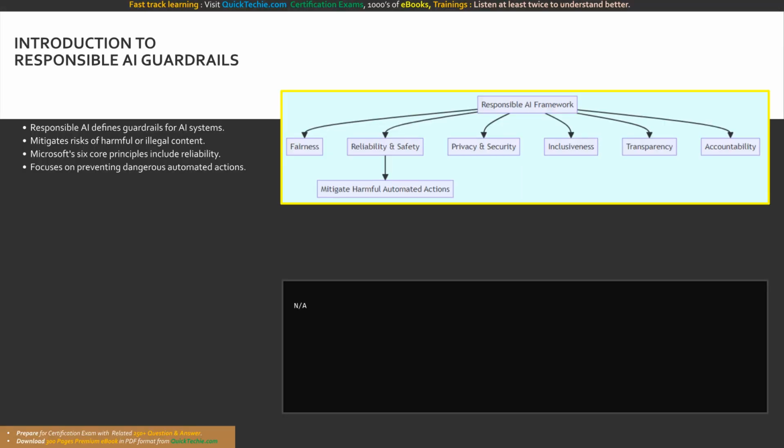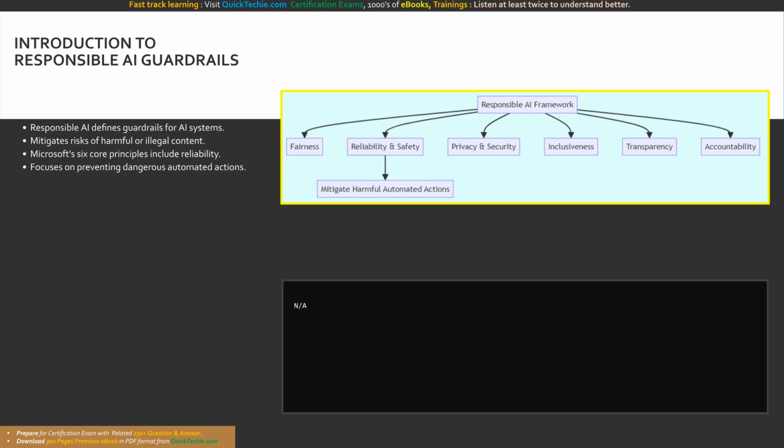Welcome back to our expert-led training series on artificial intelligence. Today, we are undertaking a comprehensive deep dive into the principles of responsible AI, with a specific, laser-sharp focus on the considerations for reliability and safety within an AI solution. As you step into the role of an AI architect or developer, understanding these ethical and operational frameworks is absolutely